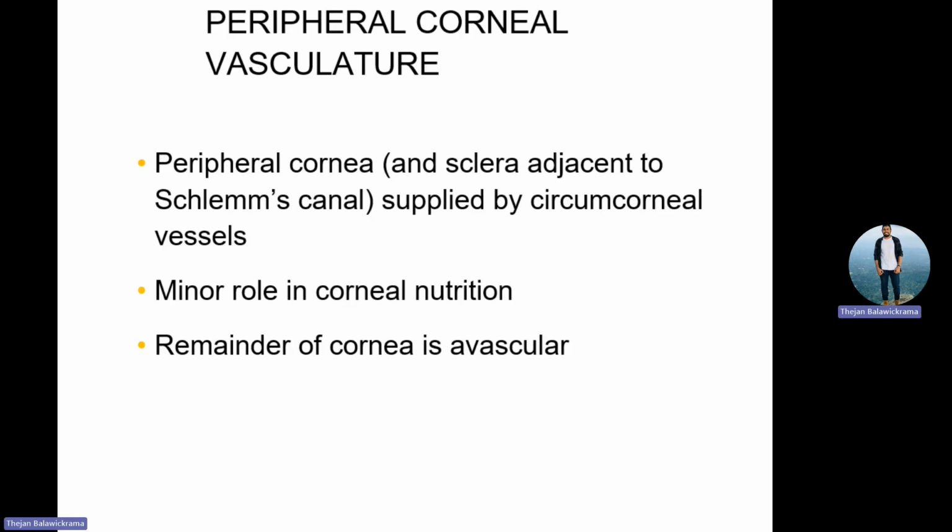Then after that, what happens? The vascular part of the cornea. The cornea is avascular in nature. In the limbal area you get some perilimbal plexus, which accounts for very little of the nutrition supply. But in anaerobic conditions, those blood vessels will enter the cornea and corneal neovascularisation takes place. That's why contact lens related red eye will happen, right? So it has a minor role in nutrition, and your cornea is completely vessel free.